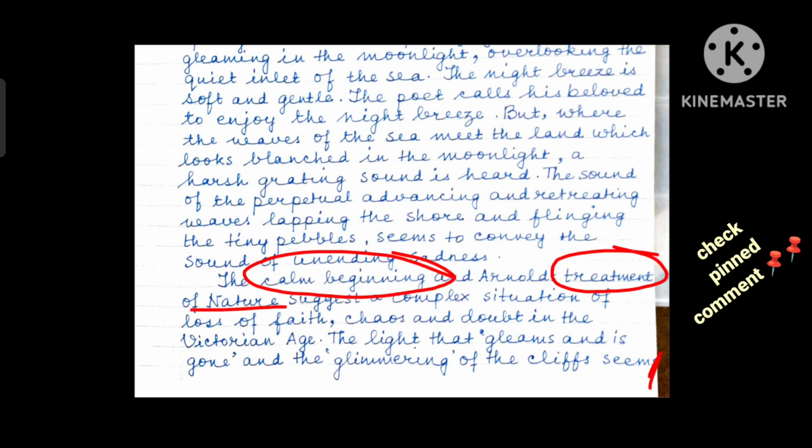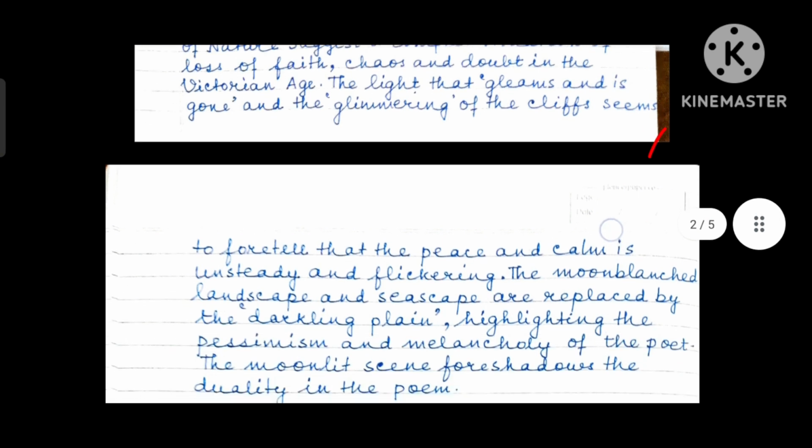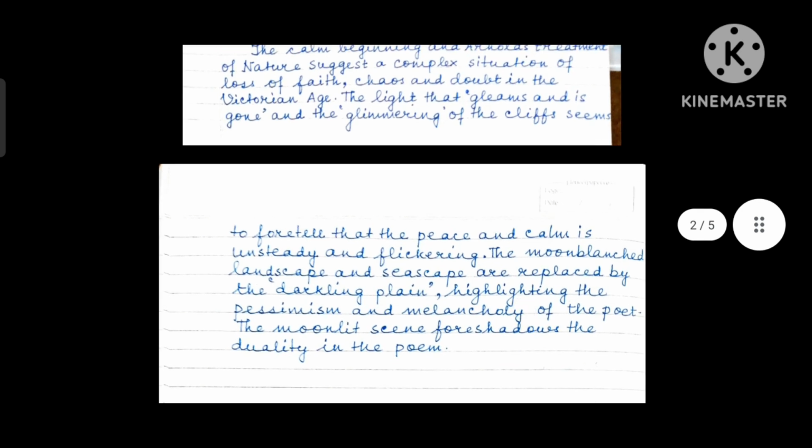Related to the description of the moonlit scene is the calm beginning and Arnold's treatment of nature. This suggests a complex situation of loss of faith, chaos and doubt in the Victorian age. The light that gleams and is gone and the glimmering of the cliffs seem to foretell that the peace and calm is unsteady and flickering. Now in this question, you must mention the symbolic significance of the scene. Although this is a 5 marks question, you will have to mention